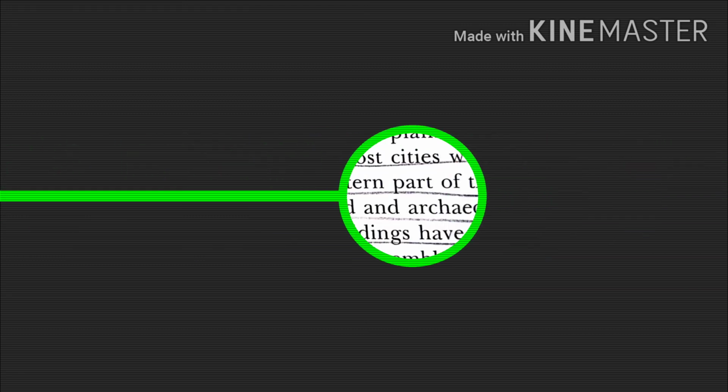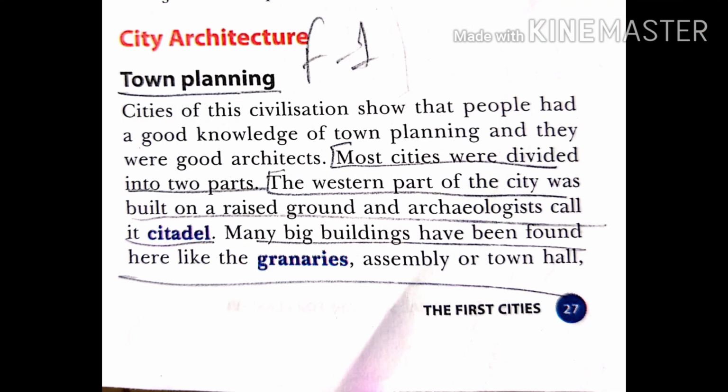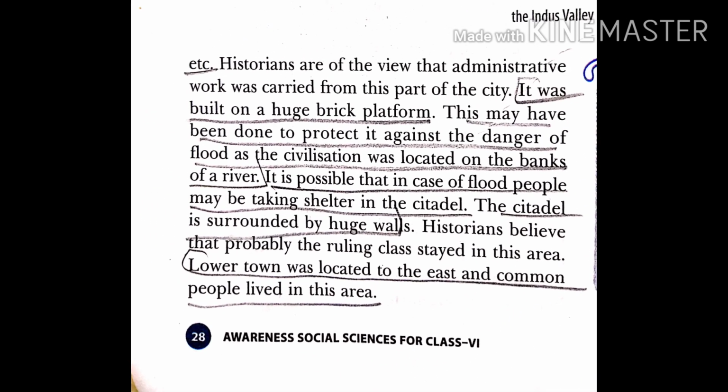Now this is our today's topic. Mention today's date. City architecture, town planning. Cities of this civilization show that people had a good knowledge of town planning and they were good architects. Most cities were divided into two parts. The western part is known as the citadel, that was found on a raised ground. Many big buildings have been found here like granaries, assembly or town hall. The citadel was built on a huge brick platform.